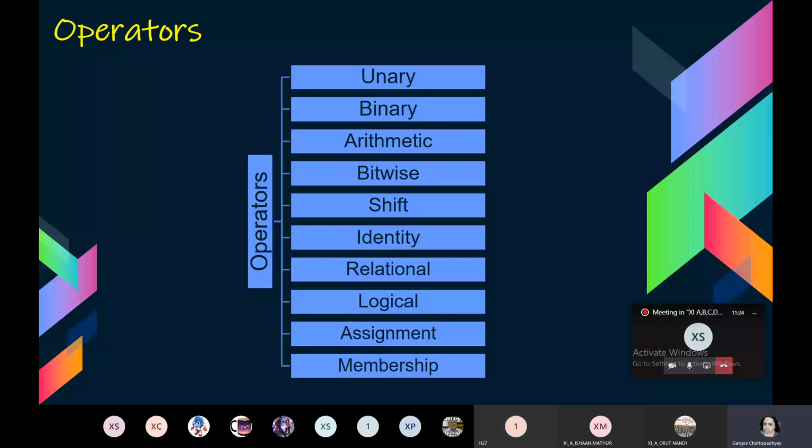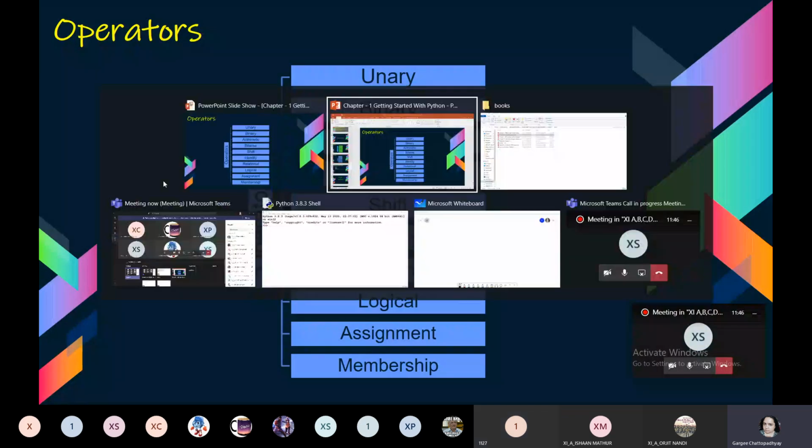Okay, yes. In numeric literals, I might have taught you integers, float, complex. Then we had seen the special literal None. And then there was collections. Did I teach you? Boolean was there. Yes, ma'am. One second, we'll do a quick recap of last week's class.